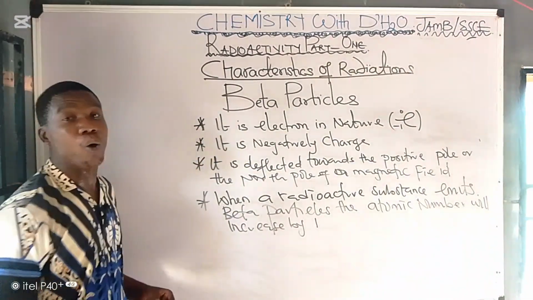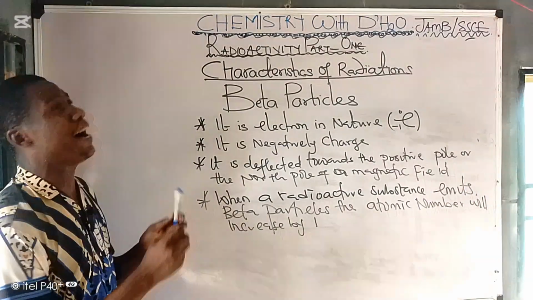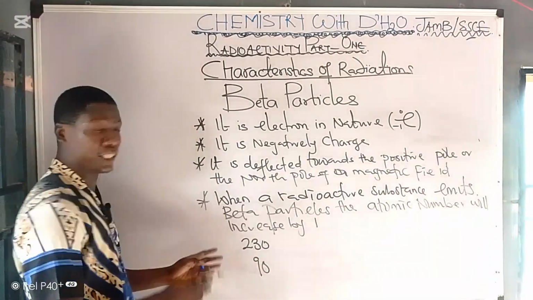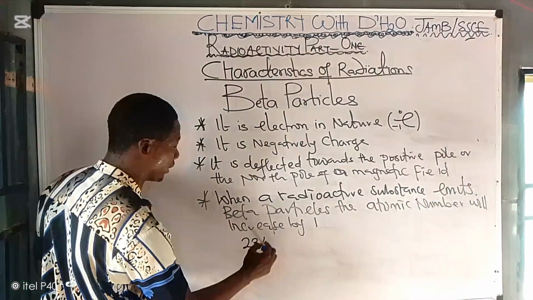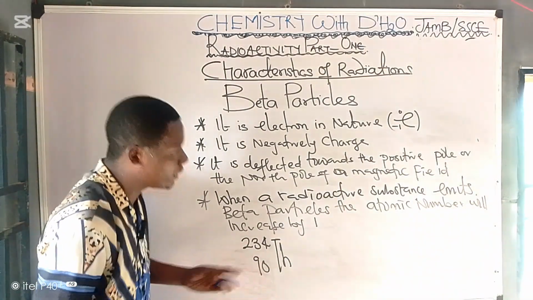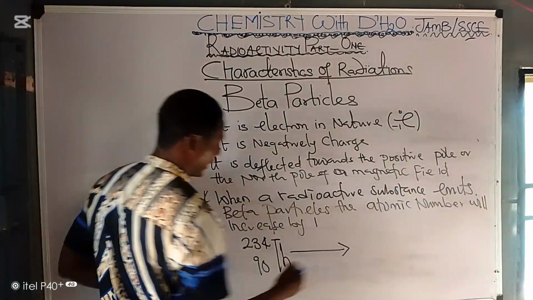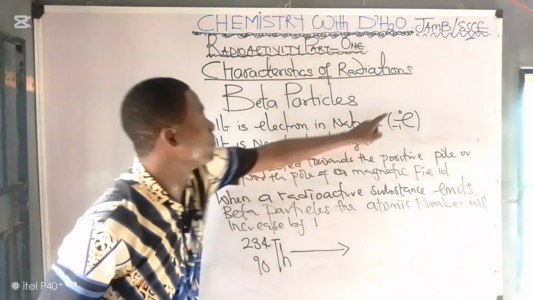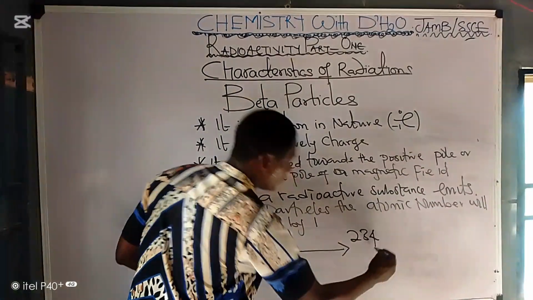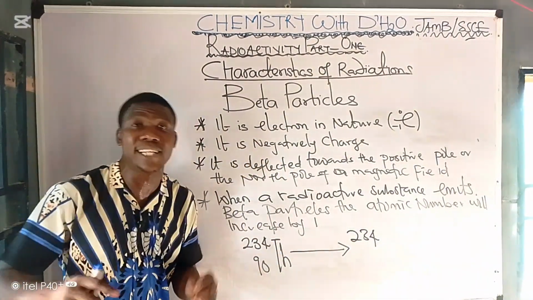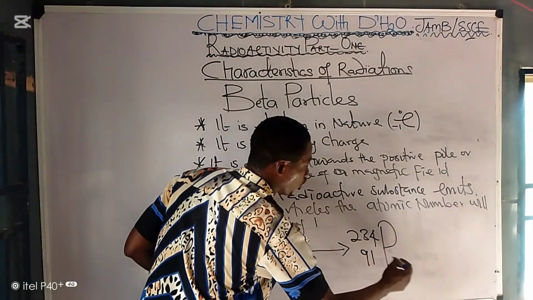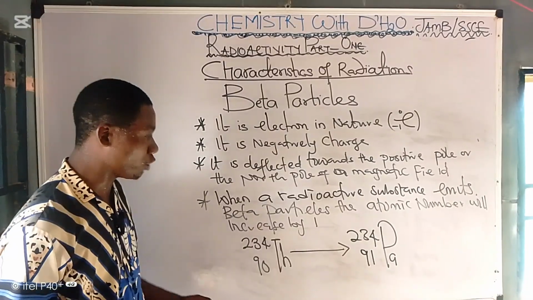It must be noted. I'll give you an illustration. If I have an atom like thorium 234, 90, and this thorium emits beta, it will form a new substance. What is the new substance? First of all, the mass number of the new substance remains the same, so we are still going to have 234. But what will happen to the atomic number? Because of the beta, it will increase by 1, so you have 91. This substance is called protactinium.